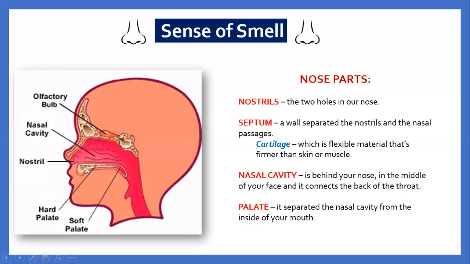Here is the nasal cavity. The palate separates the nasal cavity from the inside of your mouth. So that is the palate. These are the parts of your nose.